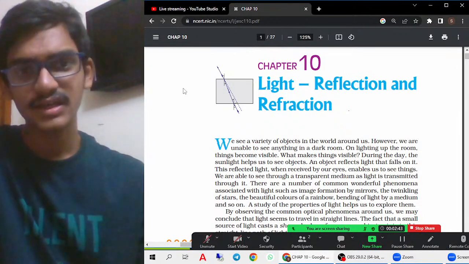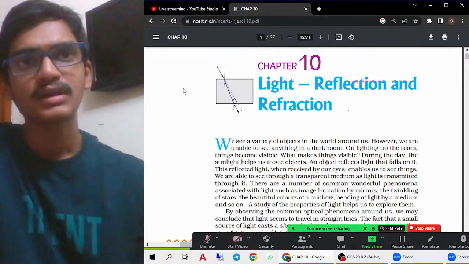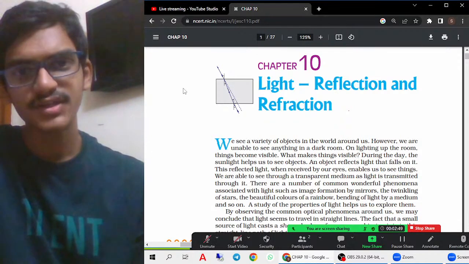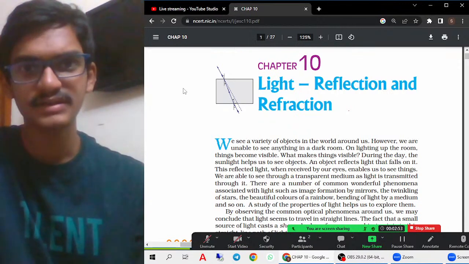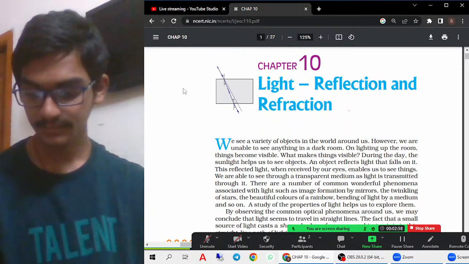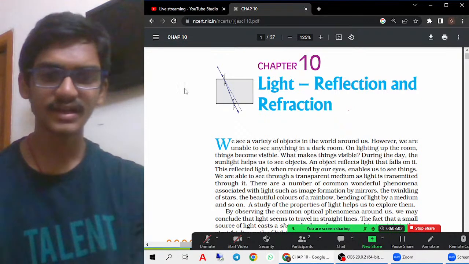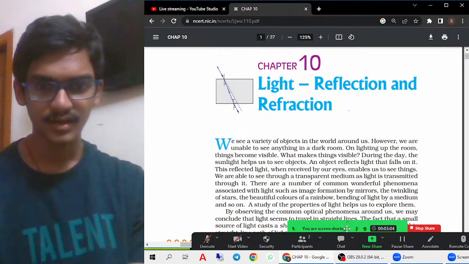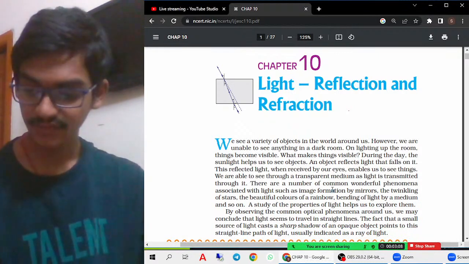I'll try to see if I can do both reflection and refraction today. Otherwise the reflection part I'll do today, and the refraction part tomorrow, and federalism from civics lesson 2 I'll do tomorrow. That is my main aim. Let me see what I can do, and after that let us decide. Today we are mainly going to learn about the reflection part.